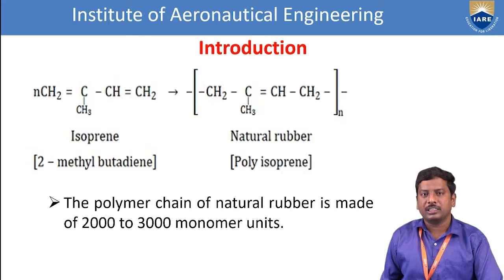So what is the structure of isoprene? Starting from the IUPAC name. IUPAC means International Union of Pure and Applied Chemistry. So what is the IUPAC name? 2-methyl butadiene.